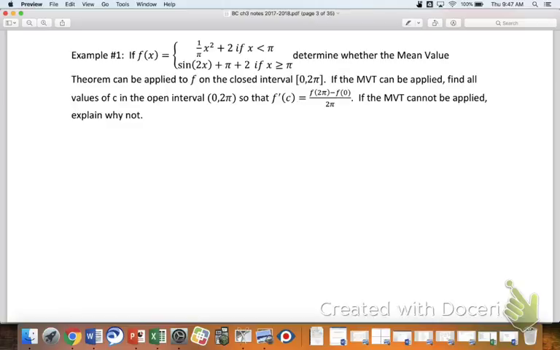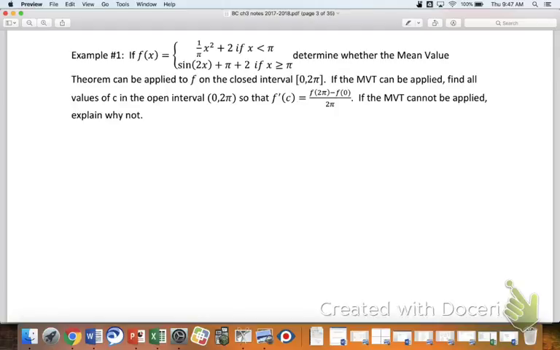Continuity and differentiability. So technically, it's continuity on the closed interval and differentiability on the open interval. And so we have to figure out, are either one or both of those true or false? Because if one of them is false, then you can't apply the MVT. If they're both true, then you can. And so we need to figure that out. I've noticed some folks kind of jumping in. Let's try to confirm continuity first. That's usually where we start. That's usually the easier of the two to handle.